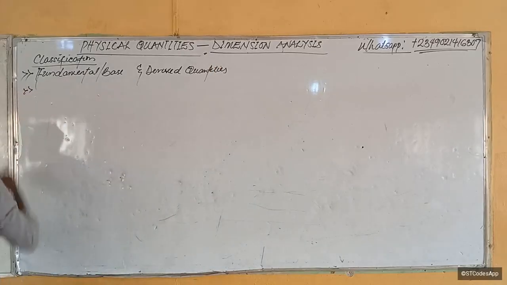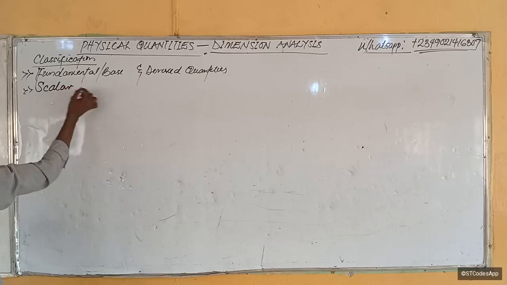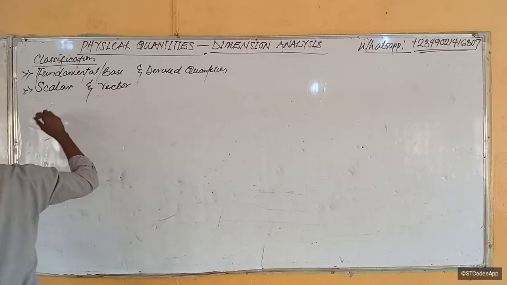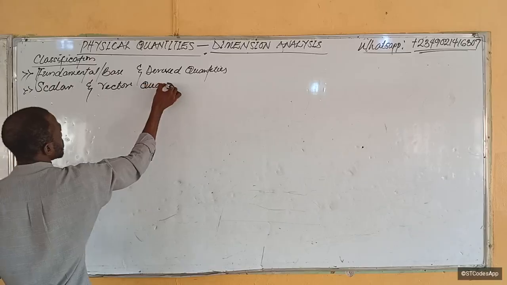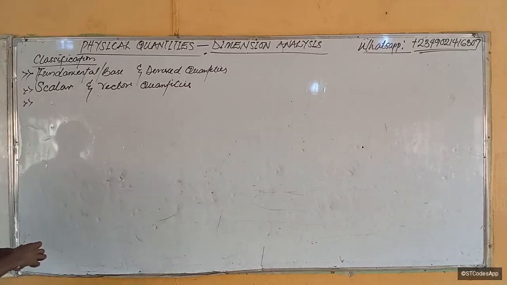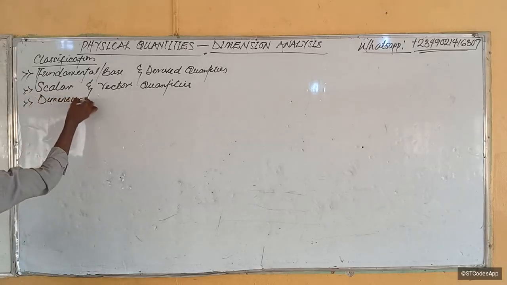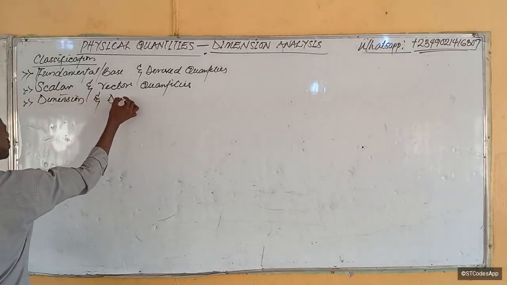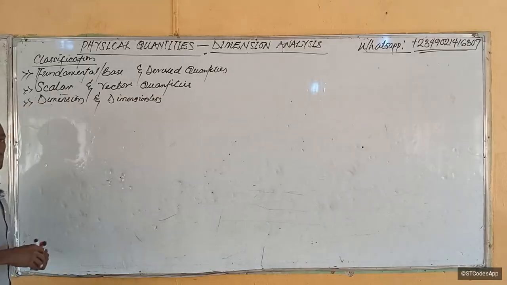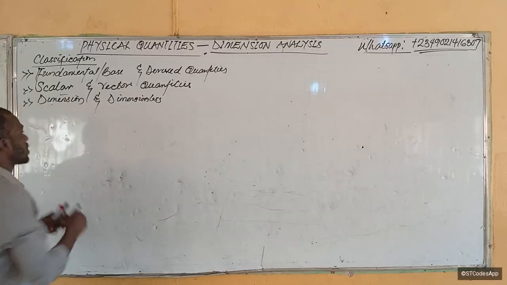Then we now have the scalar. You must have heard of this like a million times in physics. Scalars and vectors, or we say scalar quantities and vector quantities. Then the third one is dimensional and dimensionless quantities. Indeed there are quantities in physics that don't have dimension. So there are quantities that have dimensions, which is our primary focus, and there are quantities that don't have dimensions.